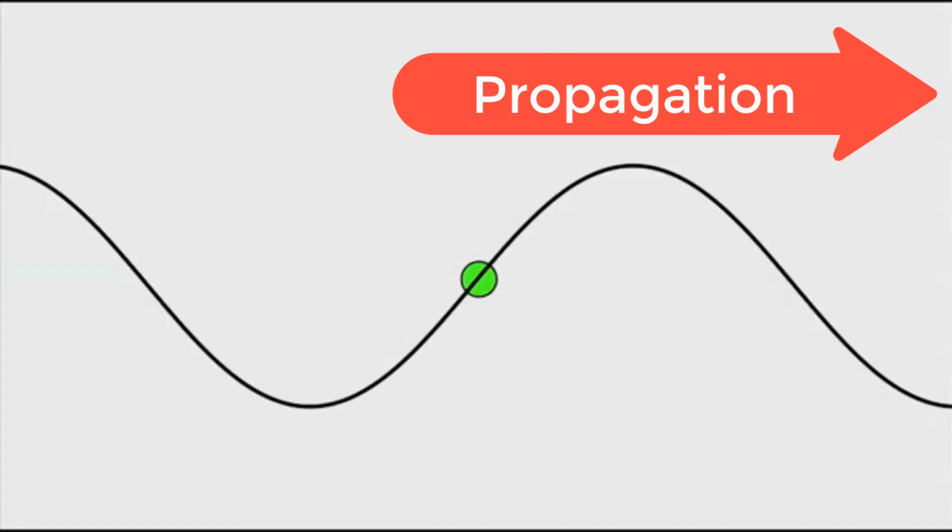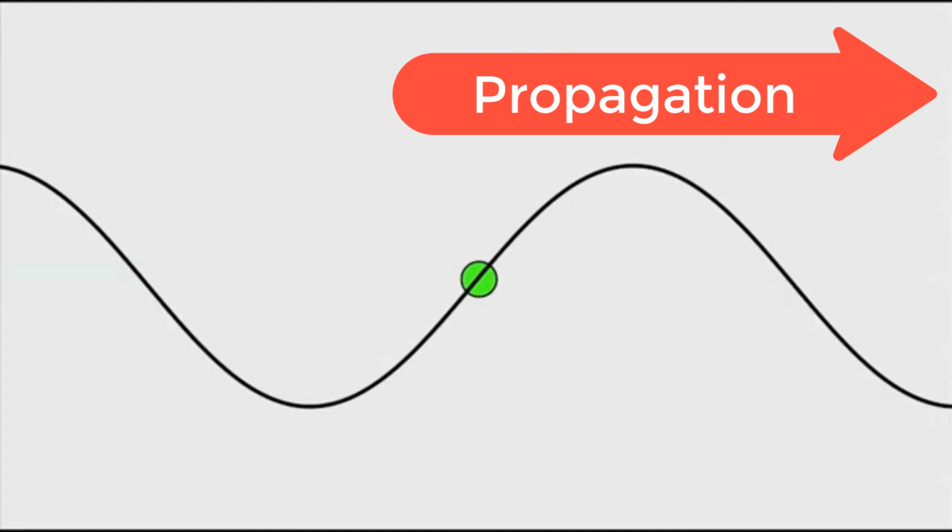Examples. We are going to look at examples concerning waves, but before that, let me show you an animation, and I'm going to ask you to tell me some things about it.